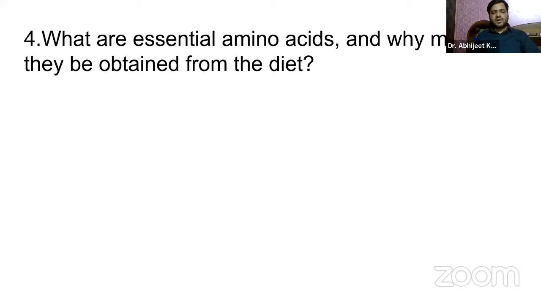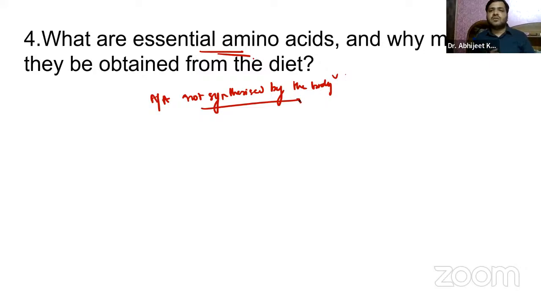Now, what are essential amino acids? Essential amino acids are the ones which are not synthesized by our body. We take them in from outside, that's why they are essential, and the body cannot produce them. They are ingested through the diet.